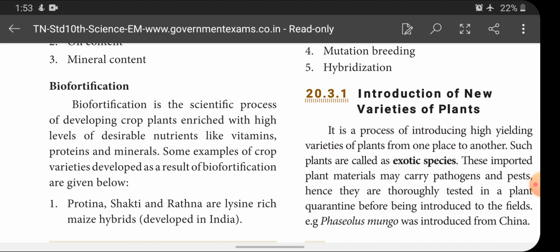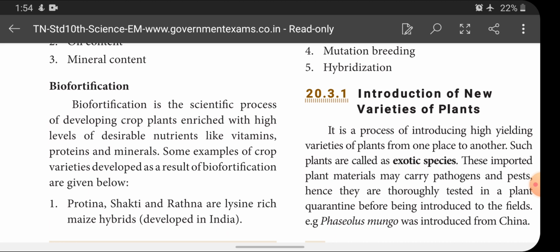Biofortification is the scientific process of developing crop plants enriched with high levels of desirable nutrients like vitamins, proteins and minerals. Some examples of crop varieties developed as a result of biofortification are given below. So here, you will get this as a 4-mark question, children. What is biofortification? And give some examples of biofortification. Okay, so biofortification, it is a scientific process actually.